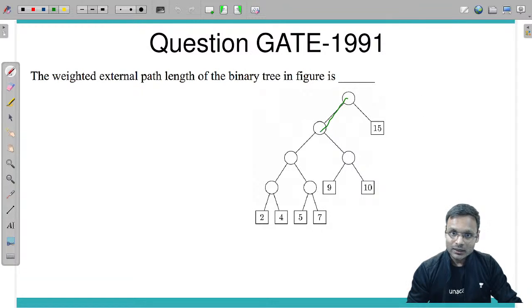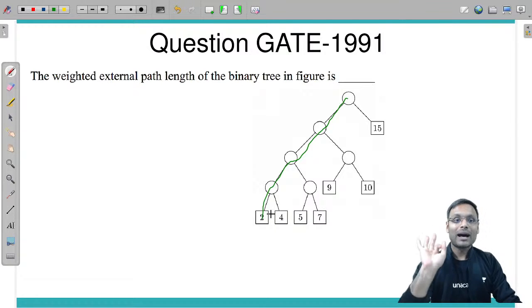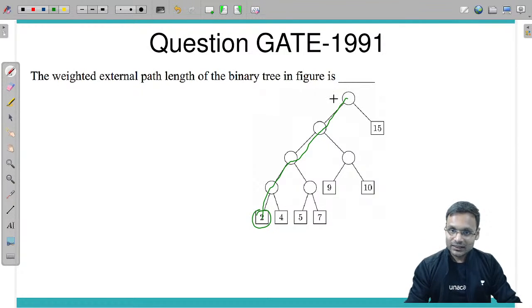So it is 1, 2, 3 and 4. 4 is the path length for 2. For 4, the path length is 1, 2, 3 and 4. For 5 also 4, for 7 also 4, for 9 it is 1, 2, 3. For 10, 1, 2, 3.